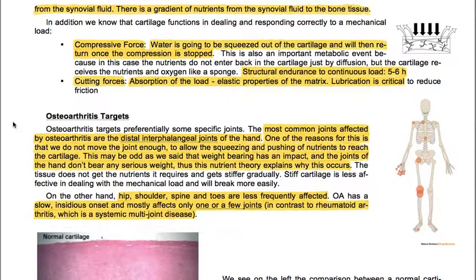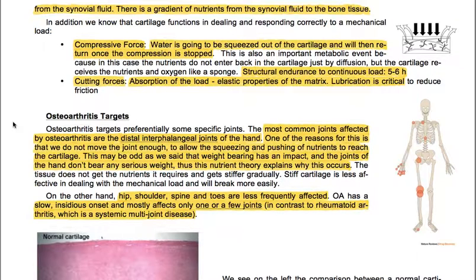This may be odd as we said that weight bearing has an impact, and the joints of the hand don't bear any serious weight. Thus, this nutrient theory explains why this occurs. The tissue does not get the nutrients it requires and gets stiffer gradually. Stiff cartilage is less effective in dealing with the mechanical load and will break more easily.